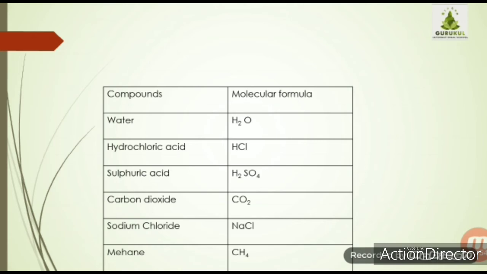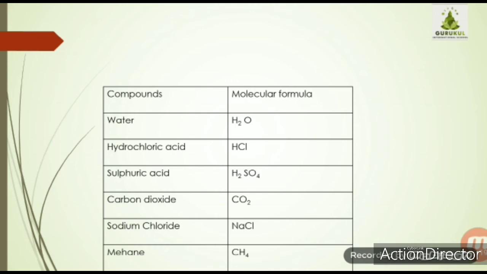That 2 is a subscript, means we have written it in a down position. While writing, we are not supposed to write the number next to the letter. You have to write it in a subscript position, at the base of the letter, there you are supposed to write.